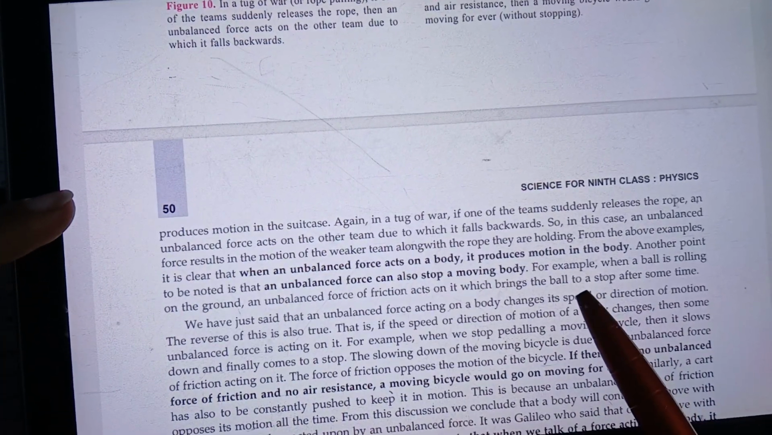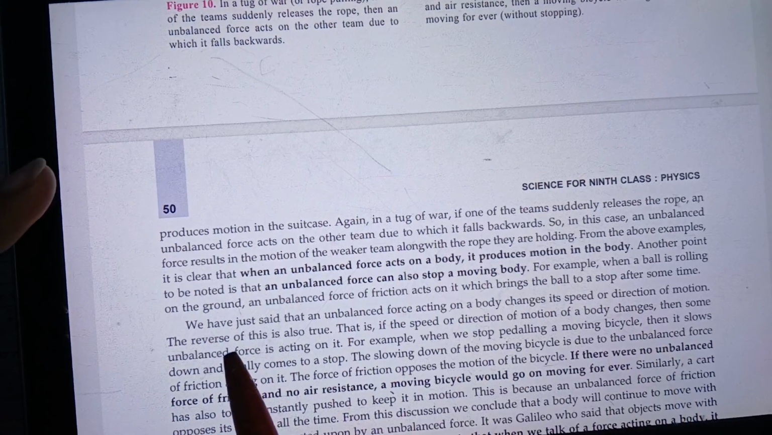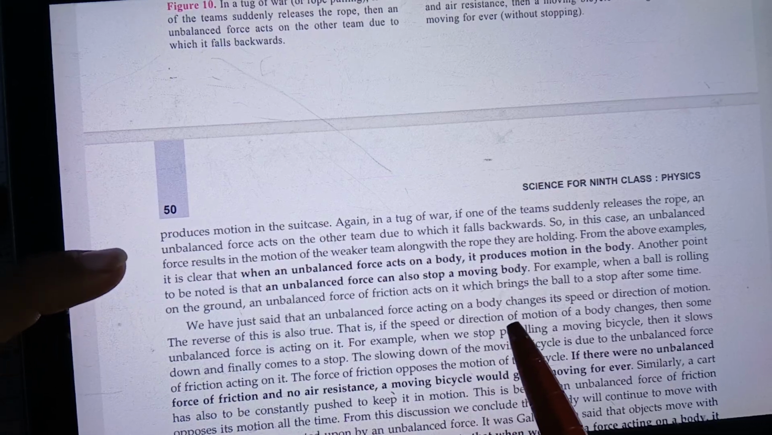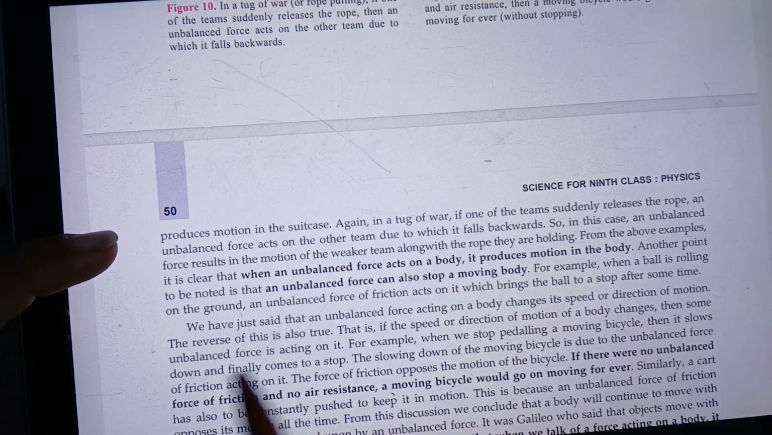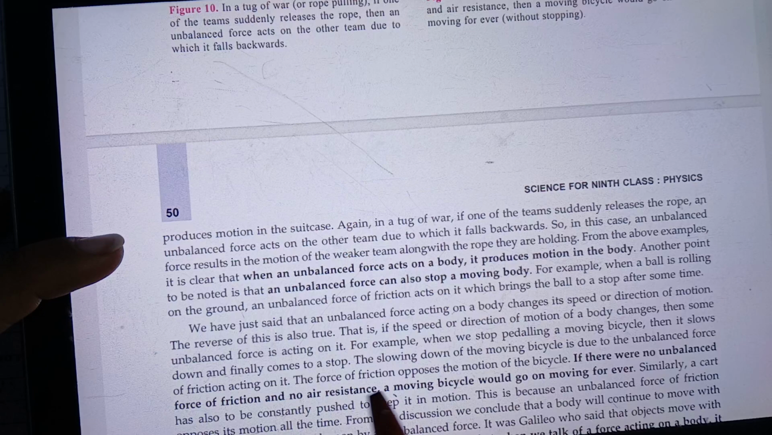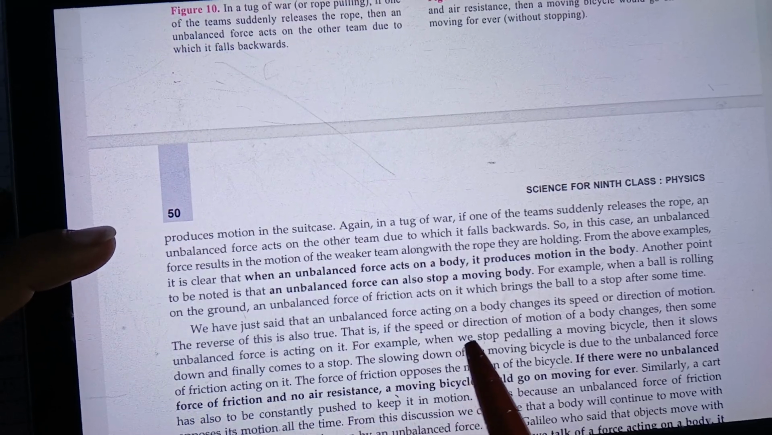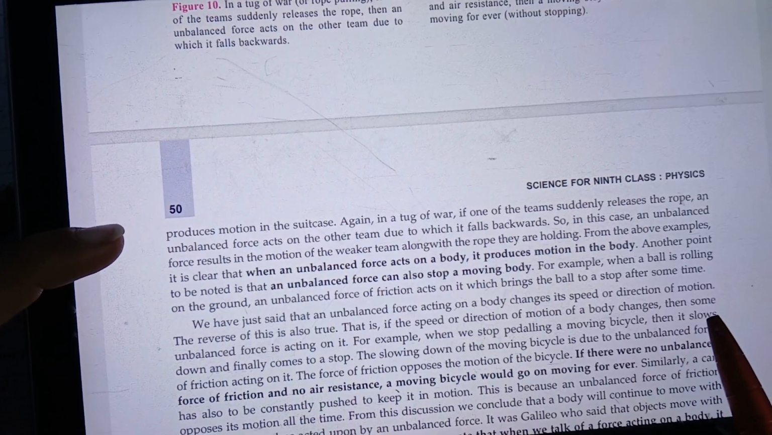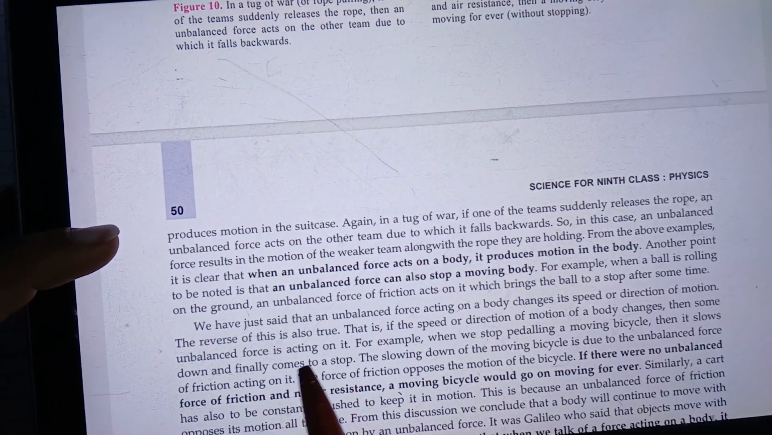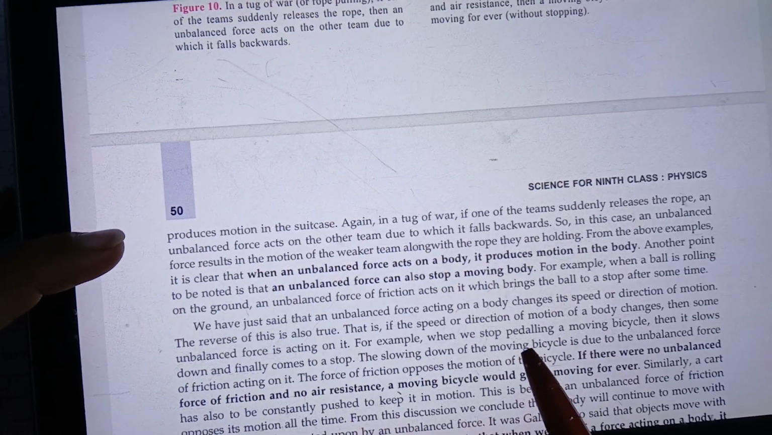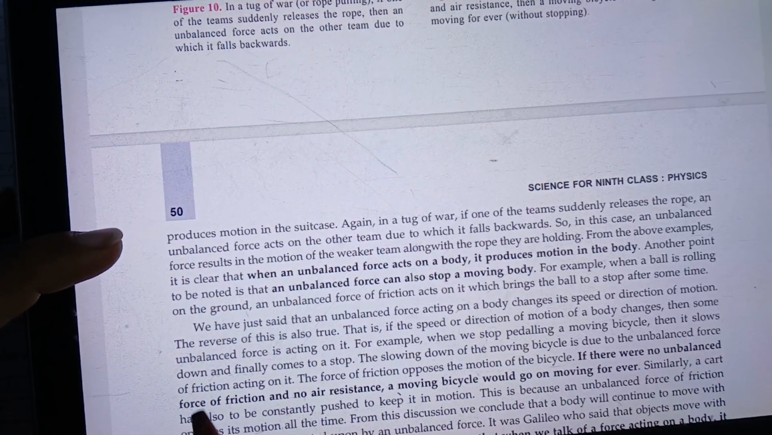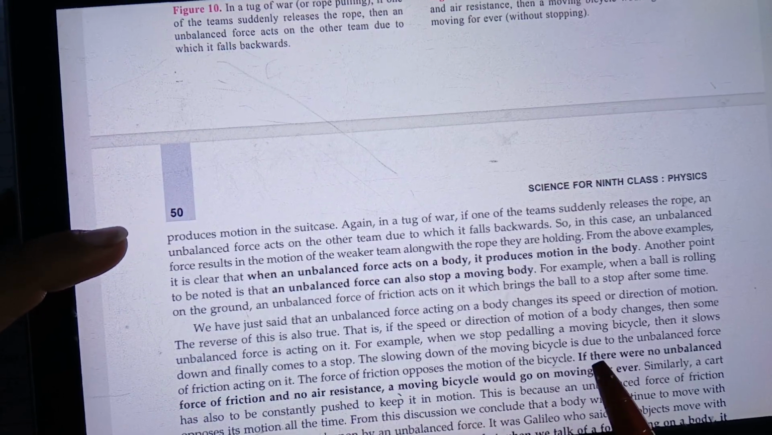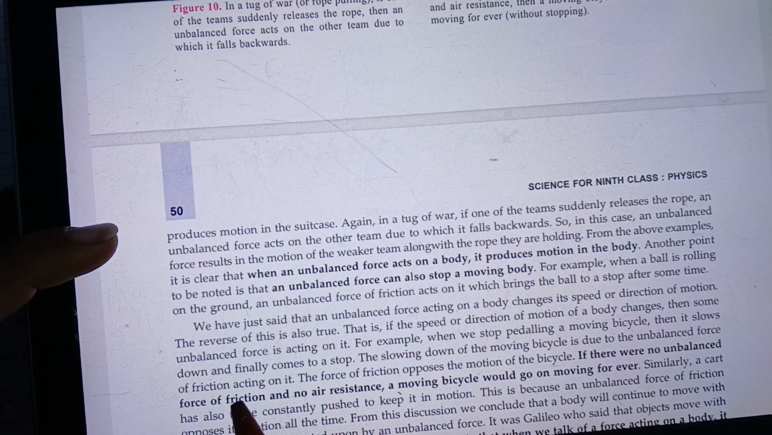Its reverse is also true. That is, we have just said that the unbalanced force acting on a body changes its speed and direction of motion. The reverse of this is also true. That means if the speed or direction of motion of a body changes, then some unbalanced force must be acting on it. For example, when we stop pedaling the moving bicycle, it slows down and finally comes to a stop. The slowing down of the moving bicycle is due to the unbalanced force of friction acting on it.